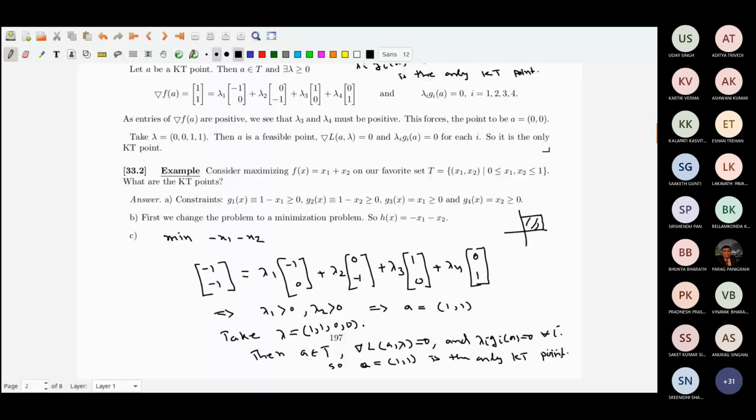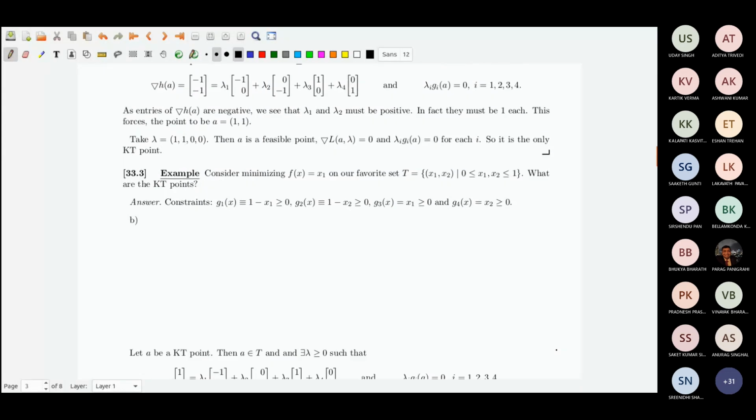Fine. Let's check one more. The same set, and I have f(x) equal to x1. The same thing you repeat.